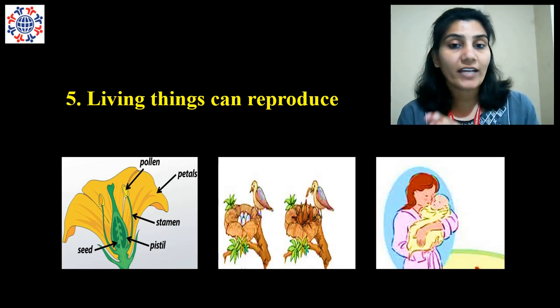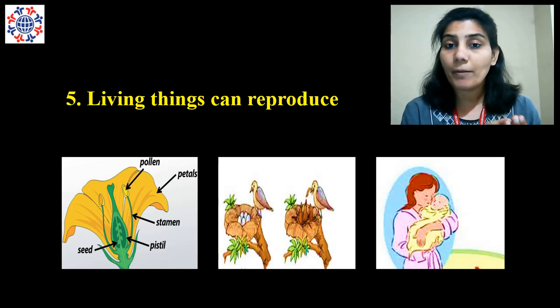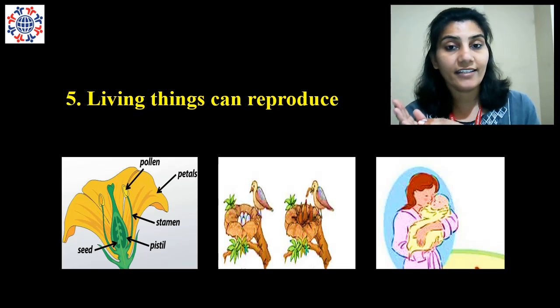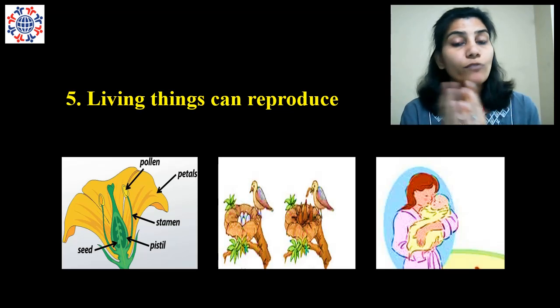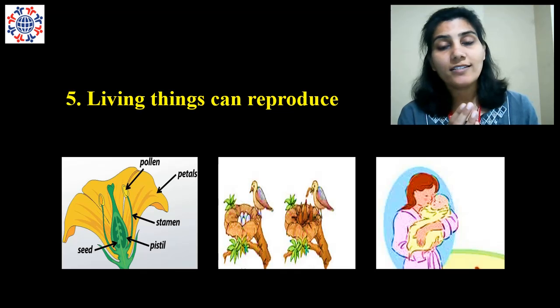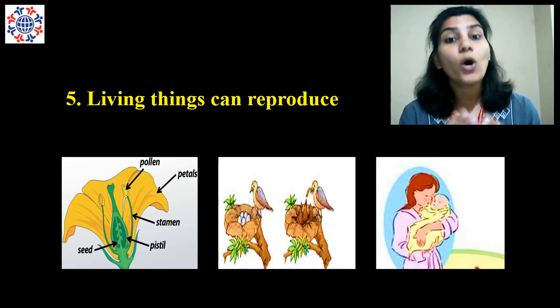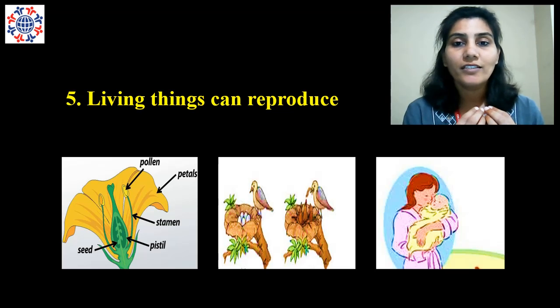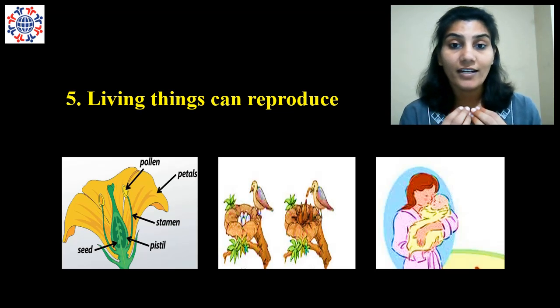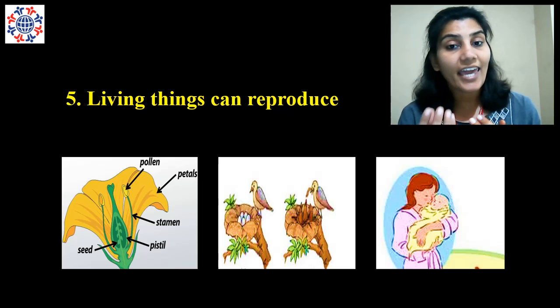In animals, the animals give birth to babies. Like baby of a cat is kitten. Baby of a dog is puppy. Baby of a lion is cub. Baby of a horse is pony. So the animals give birth to their young ones. Then birds first lay eggs.